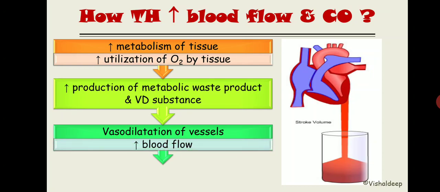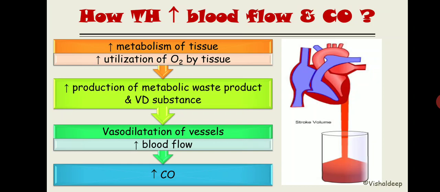Flow. So once the local blood flow increases, the summation of the local blood flow will lead to increased venous return, and ultimately this venous return will become the cardiac output. So this is how the thyroid hormone will increase the cardiac output.